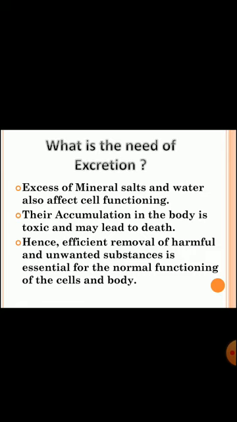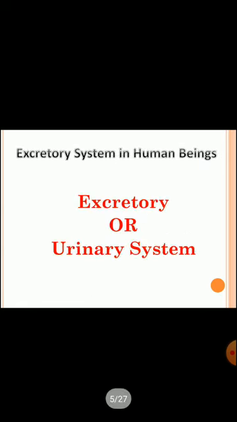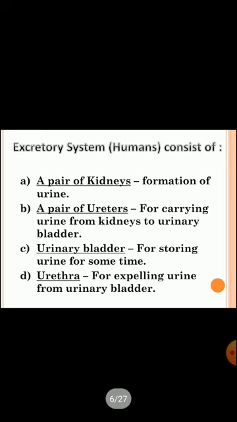Clear? Let's see the excretory system in human beings. In the case of humans, it is known as the excretory or urinary system. In human beings, the excretory system consists of the following parts.